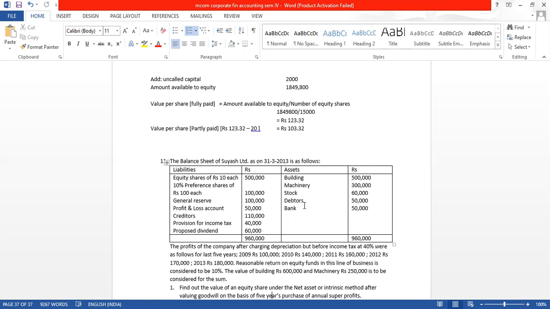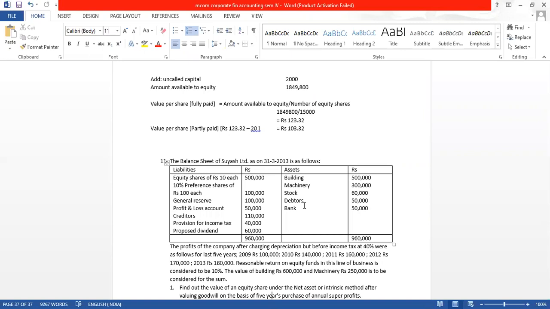For 2009 it is 1 lakh, 2010 it is 1,40,000, 2011 it is 1,60,000, 2012 it is 1,70,000, 2013 it is 1,80,000. The normal rate of return on equity funds in this line of business is considered to be 10%. NRR given is 10%.